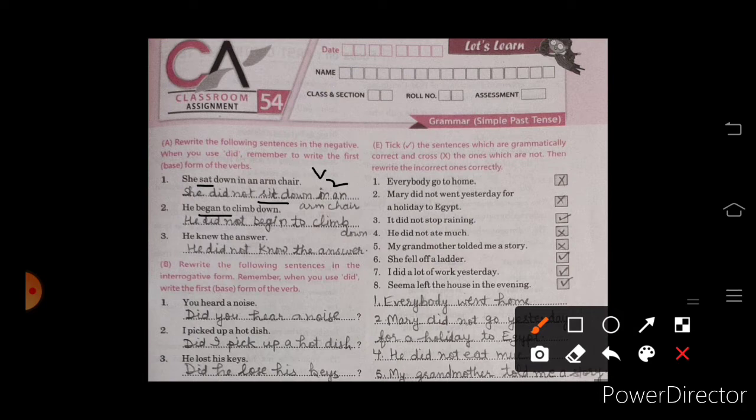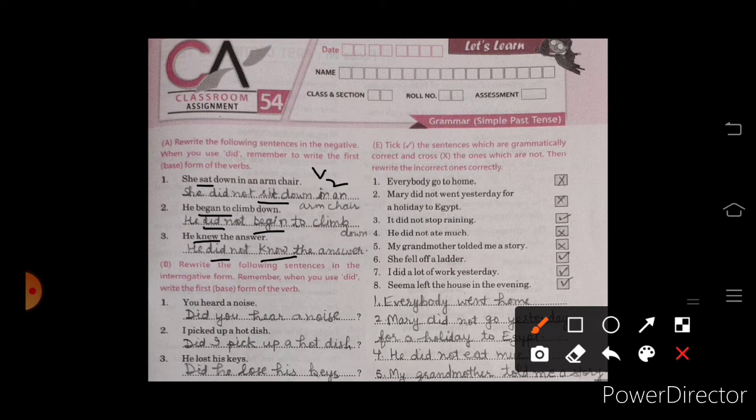Next one, begin is our verb second form, and when we convert this sentence into negative, we use did plus verb first form, begin. With did we use verb first form. Second one, B exercise, rewrite the following sentences in interrogative form. Remember, when we use did, write the verb first form.